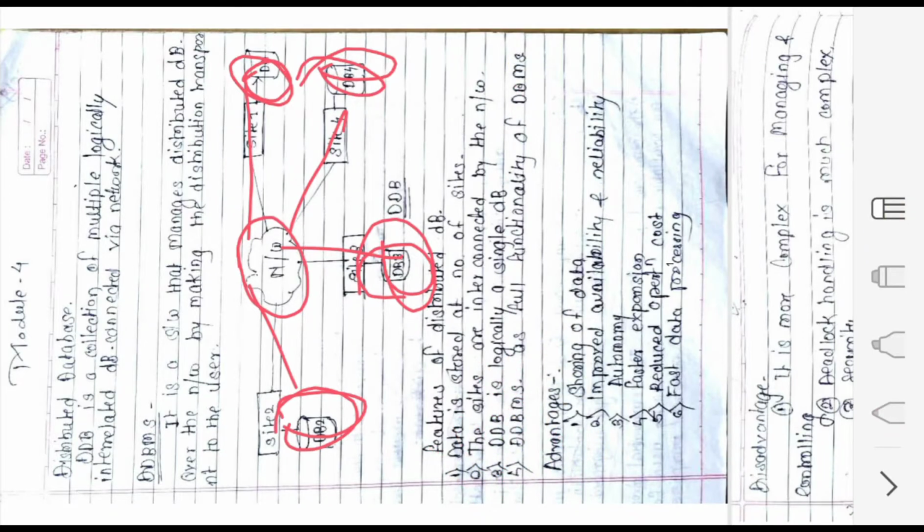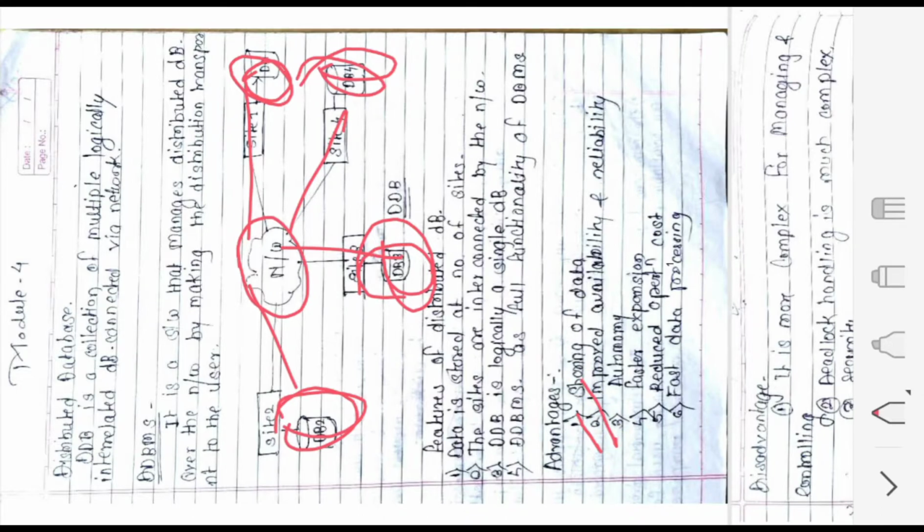Okay, then there are certain advantages and there are certain disadvantages also. First we will see the advantages and then we will see the disadvantages. So the first advantage is that we are having sharing of data. Definitely, rather than having data in one place, if I am sharing it, sharing is possible on the other side. That is the advantage of distributed database.